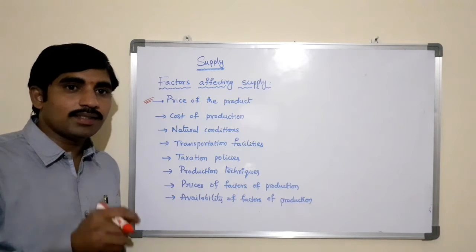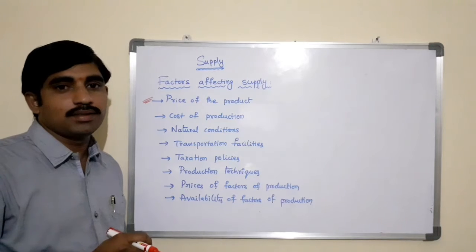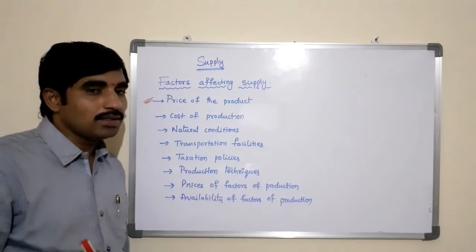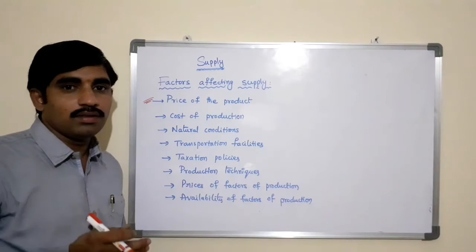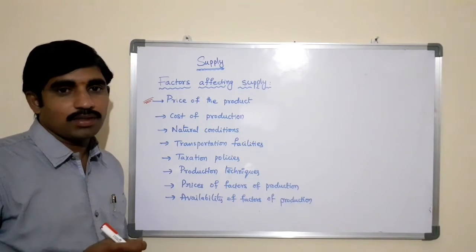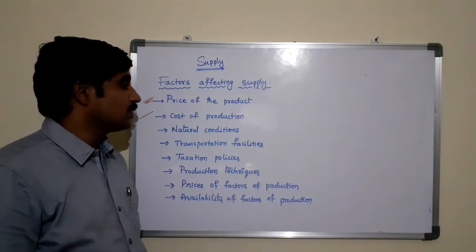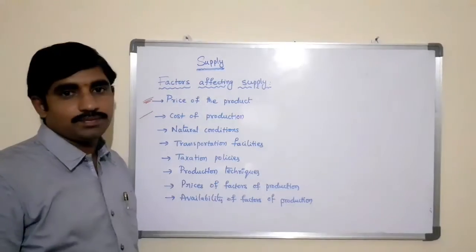Thus, price and supply have a direct relationship. If the price is increasing, automatically he will increase the quantity of supply, and hence the profits of the company will also increase. The second factor that is affecting the supply is the cost of production.